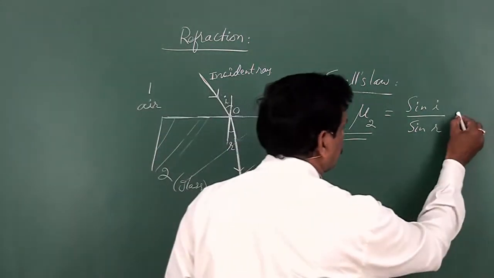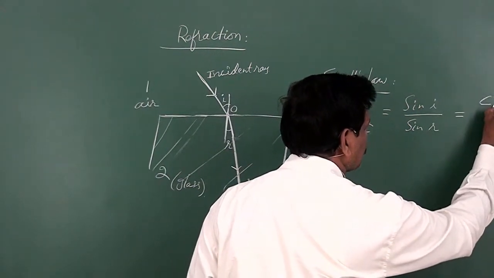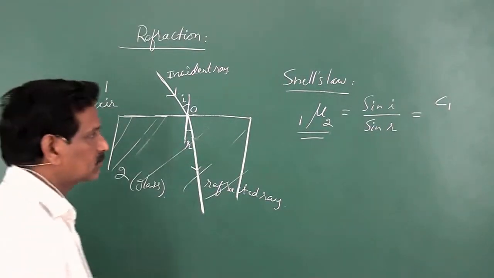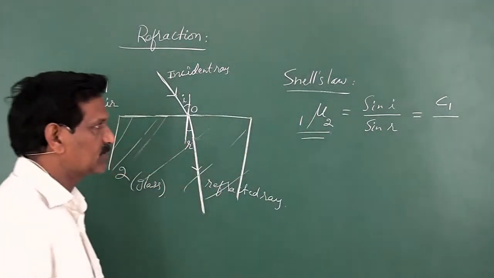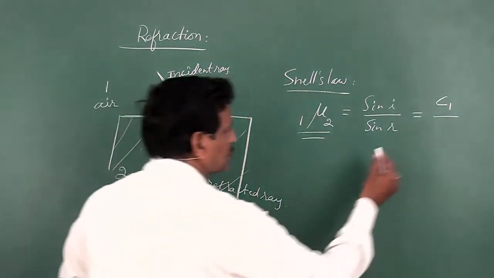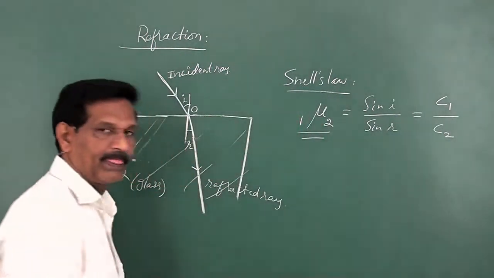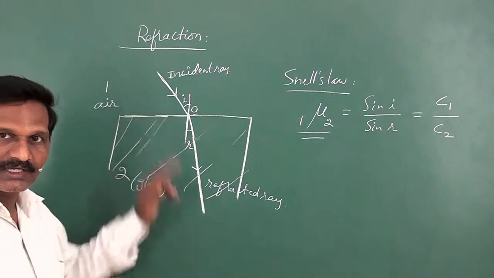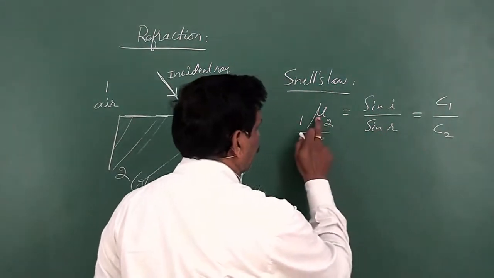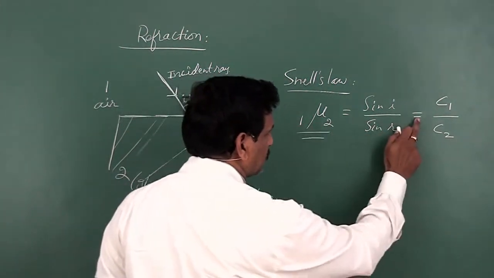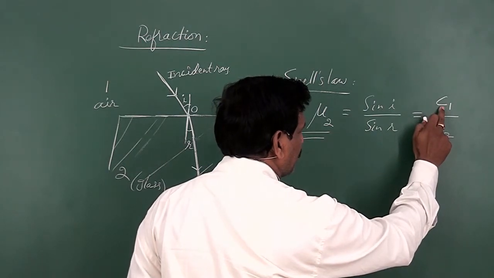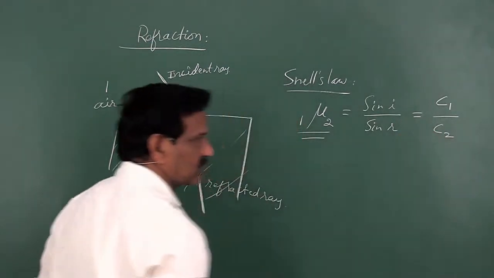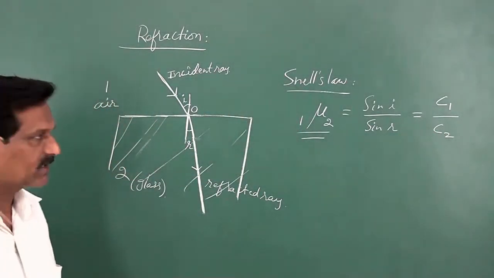If C1 is the speed of light in the first medium, and C2 is the speed of light in the second medium after it enters, then the refractive index of the second medium with respect to the first medium can also be defined like this: the speed of light in the first medium divided by the speed of light in the second medium, C1 by C2.